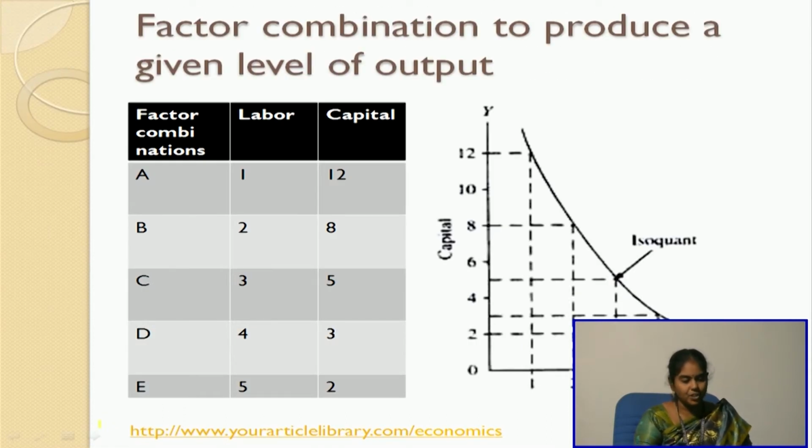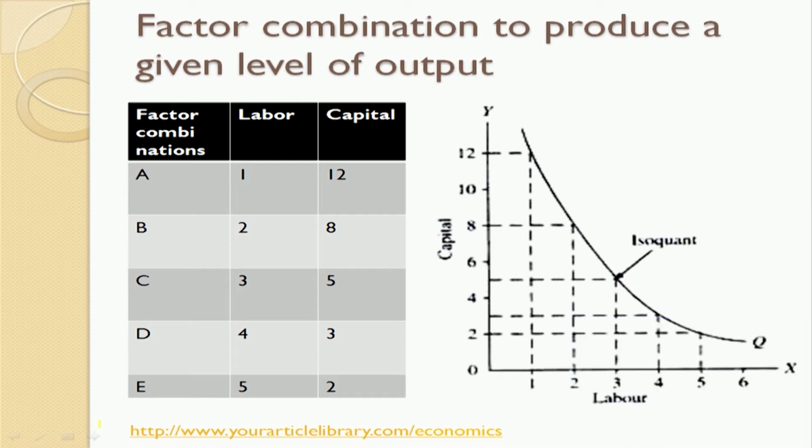Let us go with a schedule. When you have the various combinations of labor and capital put into a table, it is called a schedule. Let us look into the factor combinations to produce a given level of output. Here there is a factor combination A in which I am taking 1 unit of labor and 12 of capital. The first point is plotted here: 1 of labor and 12 of capital. For the second combination, I increase my labor to 2 and reduce the capital to 8. So the next point is plotted on the graph.